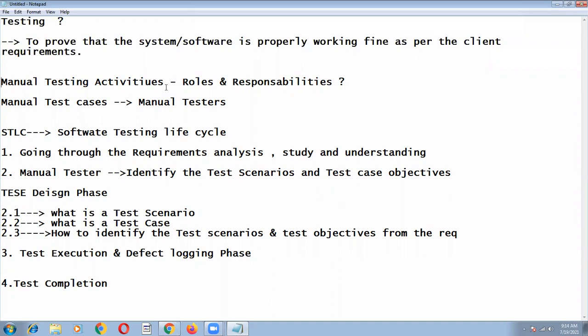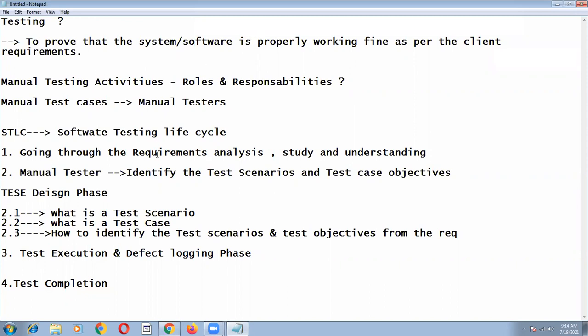So to test that, what activities are we doing? We go through the requirements, we understand them, we write test scenarios, we write test cases. After that, in the third phase, we do test case execution and defect logging. And finally, the fourth step is test completion. We give the complete summary of the report. After executing all the test cases, what is the summary of the status? Based on the test completion reports, the client people take the decision whether we can deliver these new functionalities to production or not.